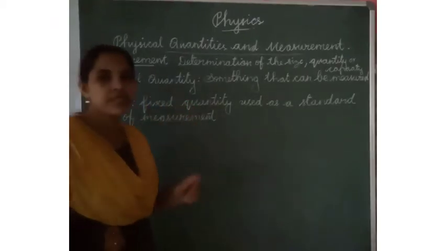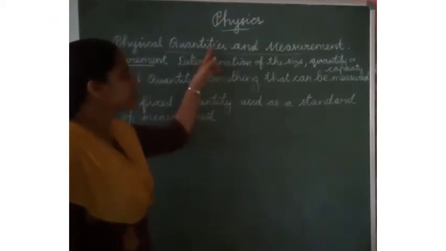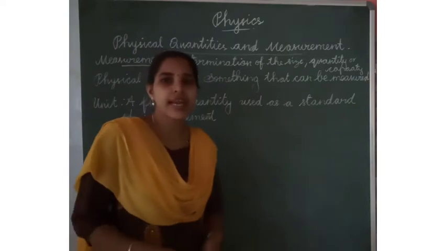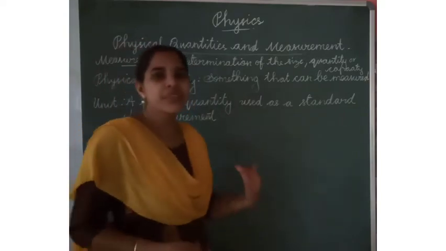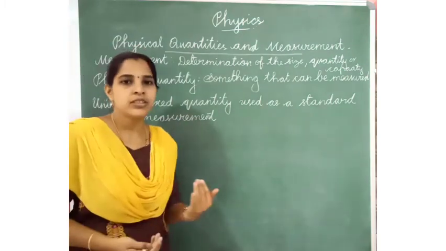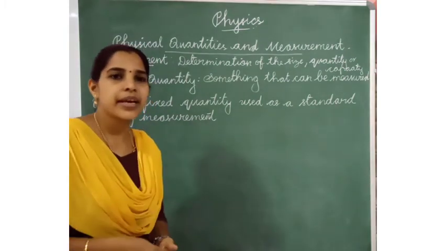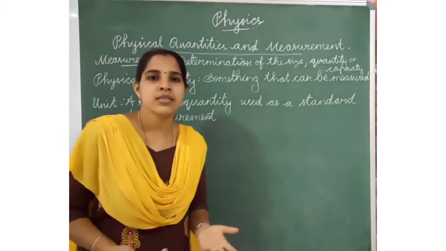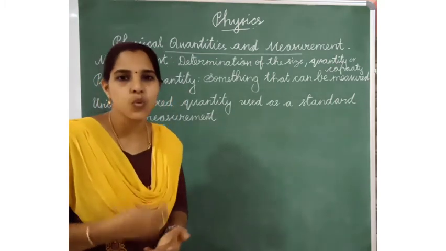Next one is physical quantity. Physical quantity means something that can be measured. For example, length, time, temperature, mass. These are the physical quantities.